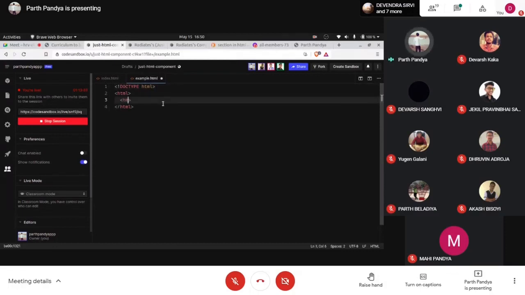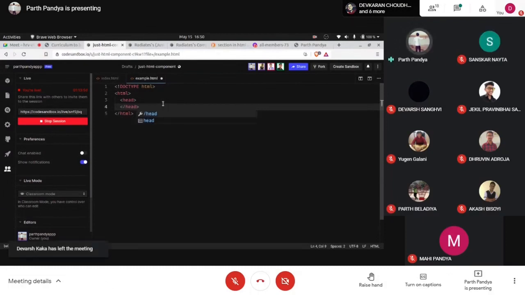Just a minute, let me complete this basic anatomy structure of an HTML file. And this is body.